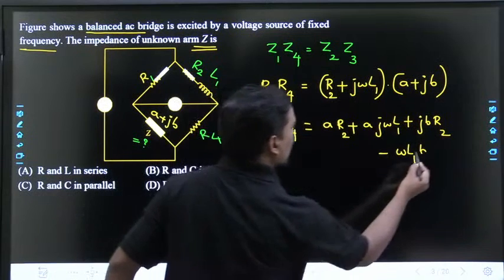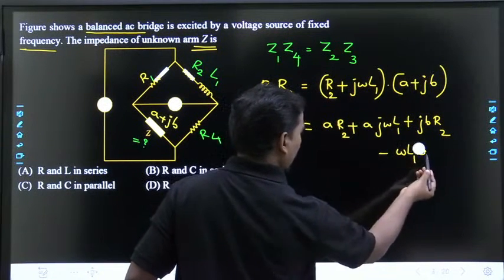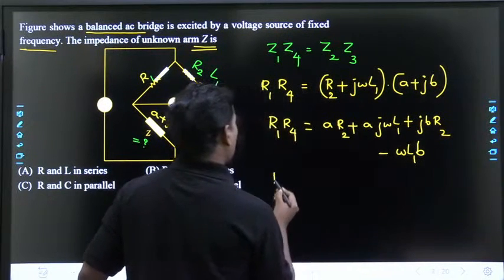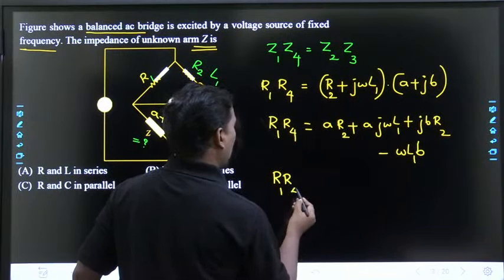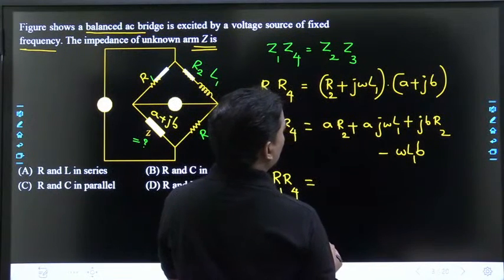Now, this is R1 R4, let us write the parts of the real.